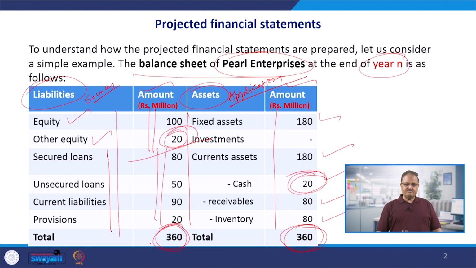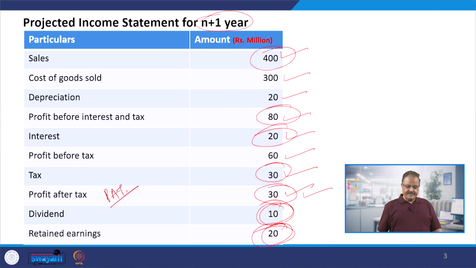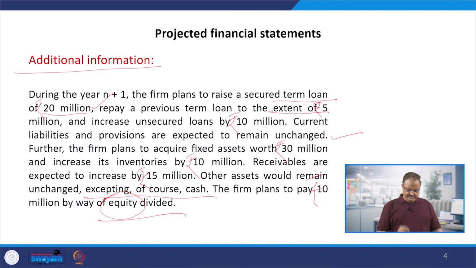So out of this balance sheet for the year N, we are going to prepare the projected balance sheet for the next year. For that purpose we will be using the information partly given in the projected income statement for the N+1 year, and the additional information given here with regard to the assets and liabilities, sources and applications of the funds. So with the help of these three sources of information, we will prepare the projected balance sheet. As we prepare the projected cash flow statement, we are going to prepare the projected balance sheet also.